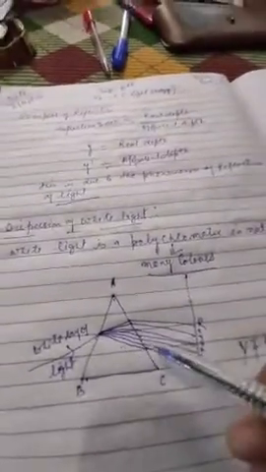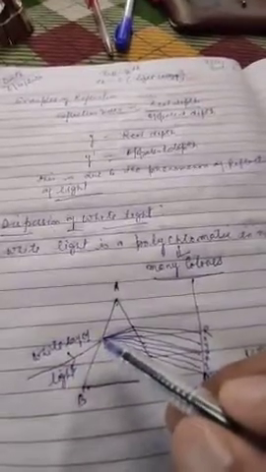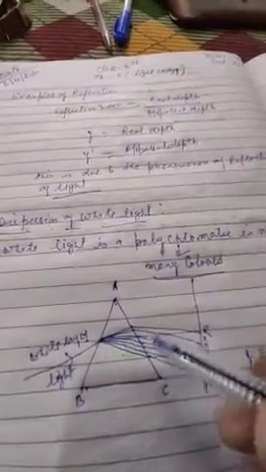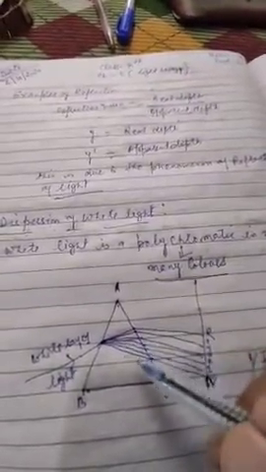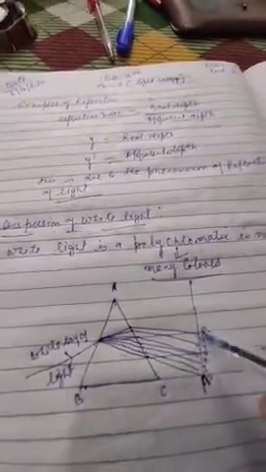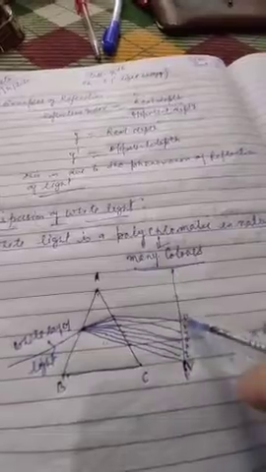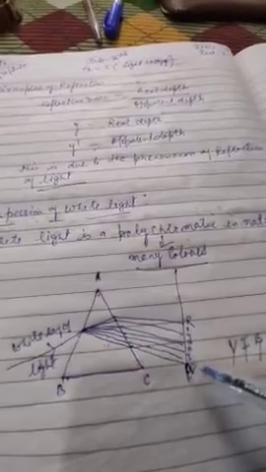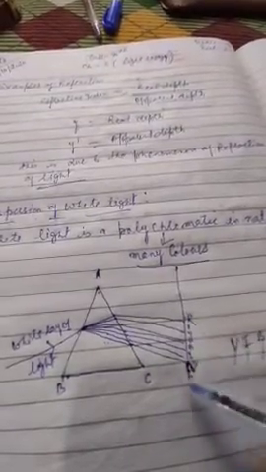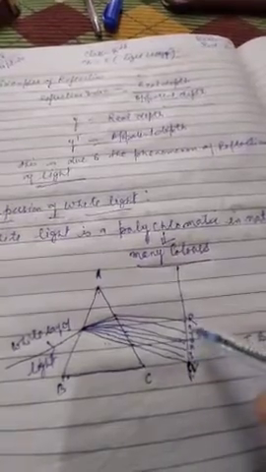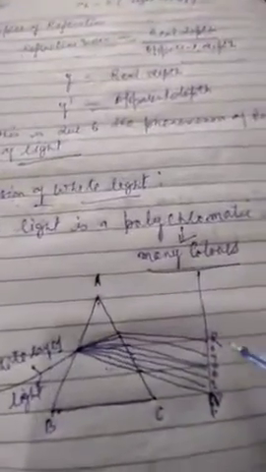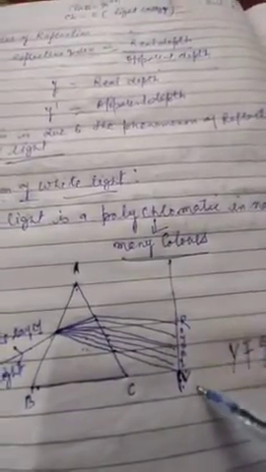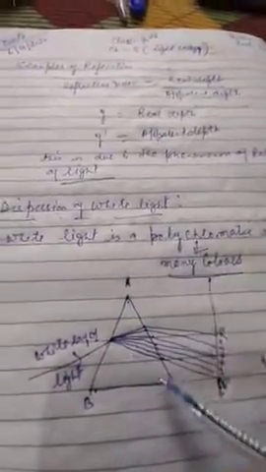Now just once again students, this is the white ray of light. It strikes the first inclined surface AB. It splits into its constituent colors, that is known as dispersion of light. Now the band of 7 colors which we obtain on the screen is known as spectrum. This whole thing is the spectrum and it contains 7 colors. So this is what dispersion of white light is.